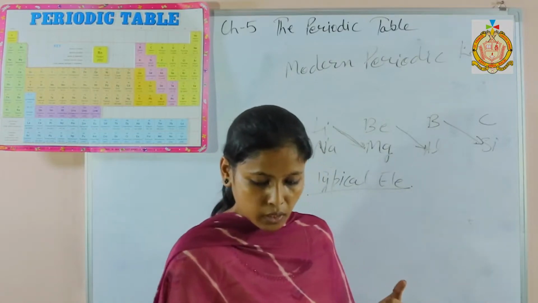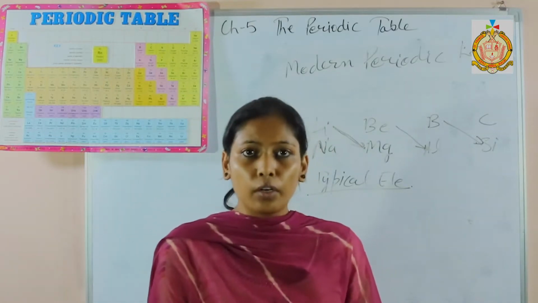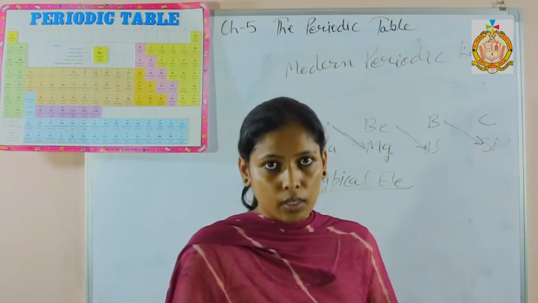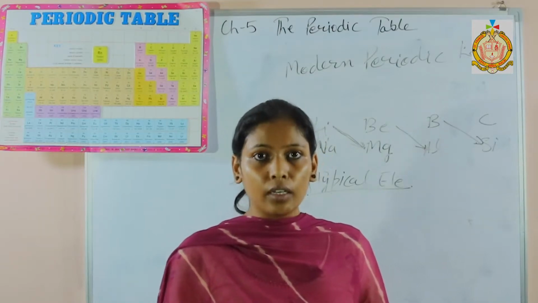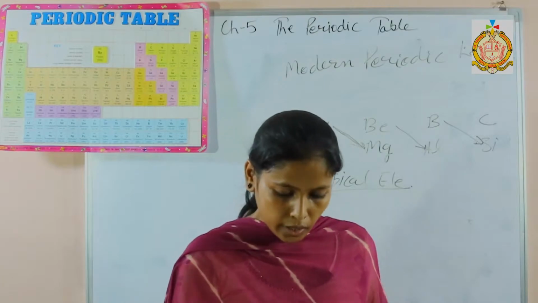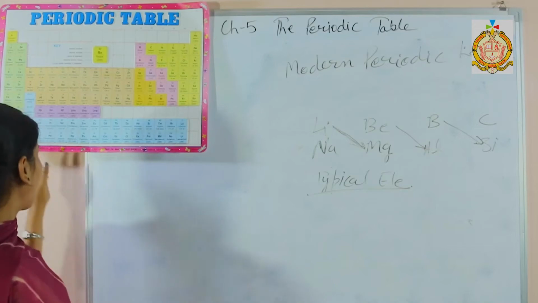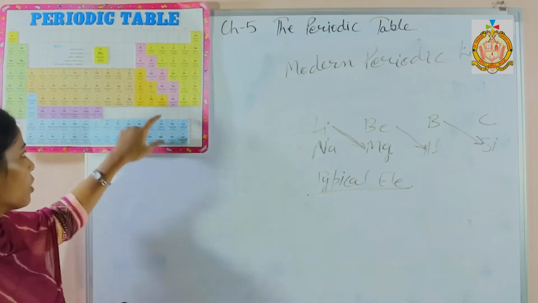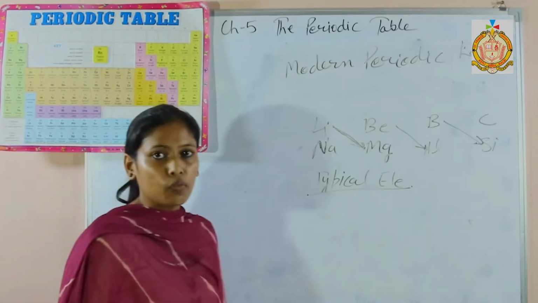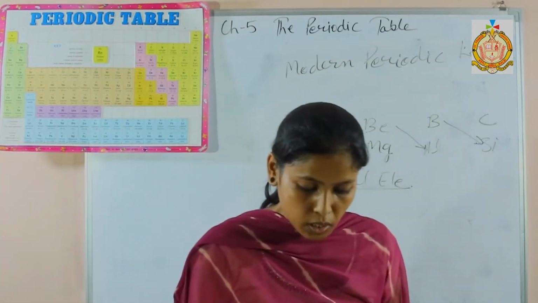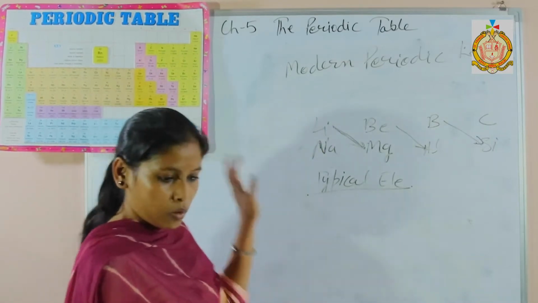The last one is defects of the modern periodic table. The first defect is the position of hydrogen is in controversy, means either in group 1 or in group 17, it is not confirmed. Last defect is that it failed to accommodate the lanthanide series and actinide series in the main body of the periodic table. So this is all about the modern periodic table.